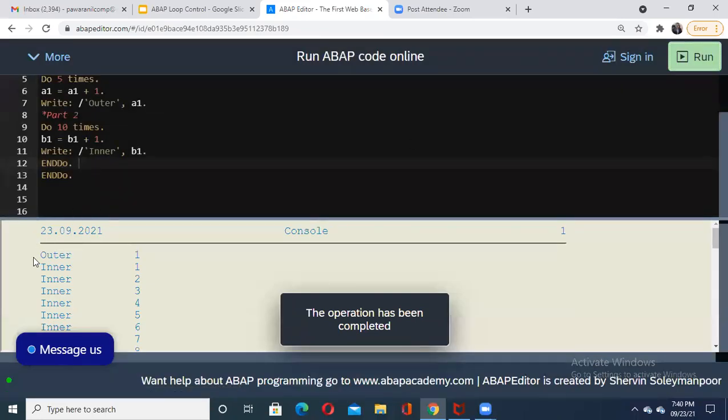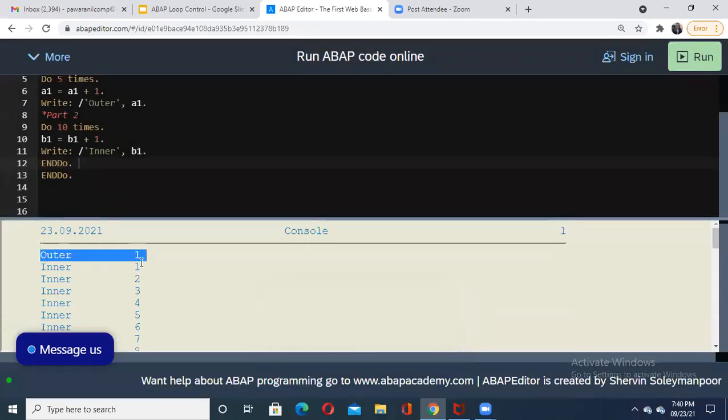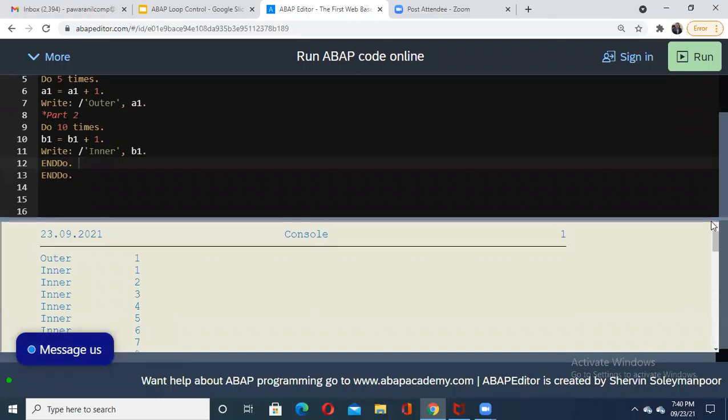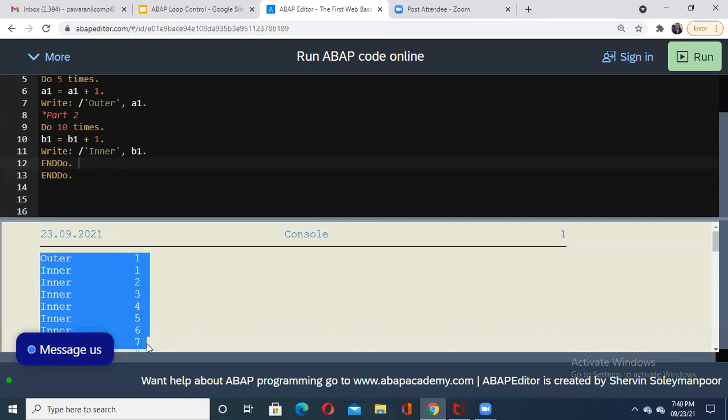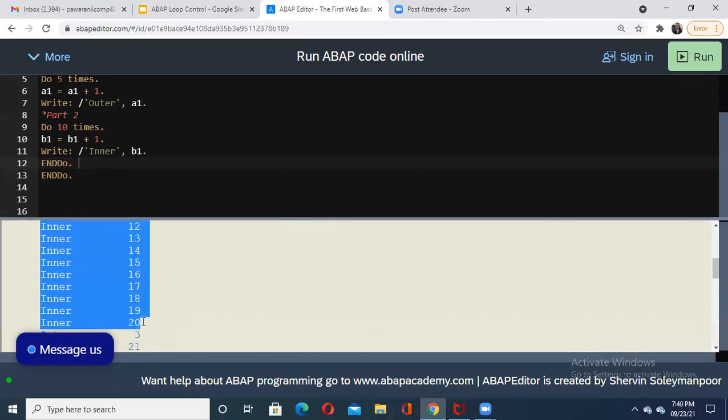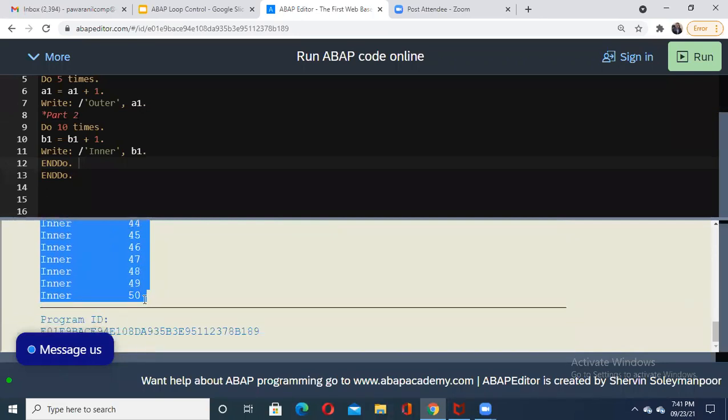See, that first statement is printed, but after that, what has happened here? What I'll do now, I will copy it somewhere, because I want to show you the output here entirely. See, first only outer is printed. Here I'm highlighting that inside, the inner loop completely executed 10 times. And then again the outer loop execution is started. See, outer, inner, outer, so those many times.